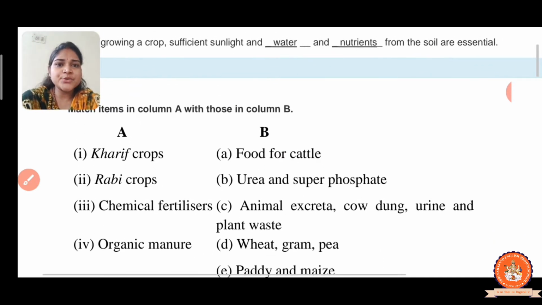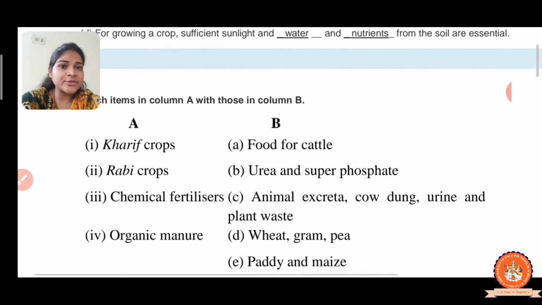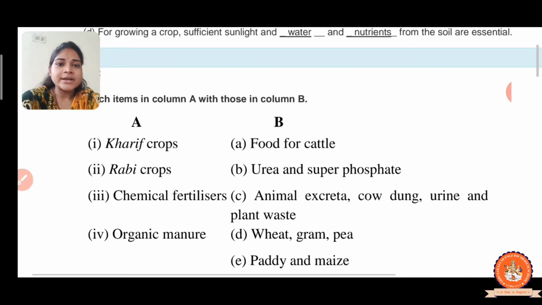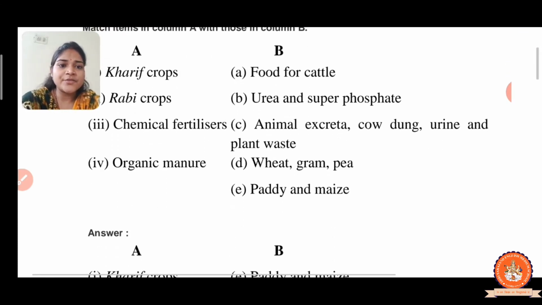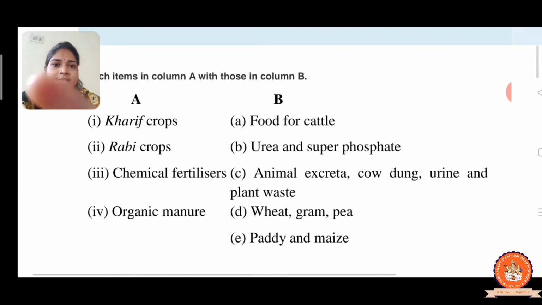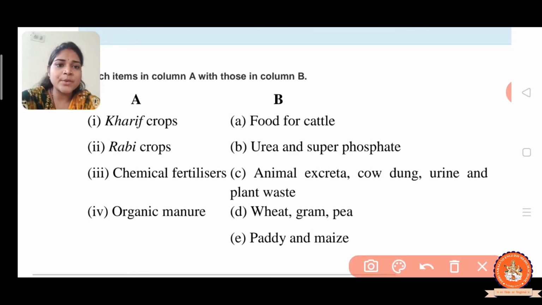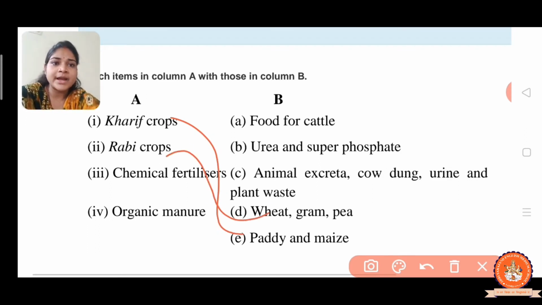Now question number 2: match the items in column A with those in column B. The first one in column A is kharif crop. You know very well the example of kharif crop is paddy and maize, and the duration of the kharif crop is June to September, right? So the answer is paddy and maize. And the rabi crop has wheat, gram and pea.